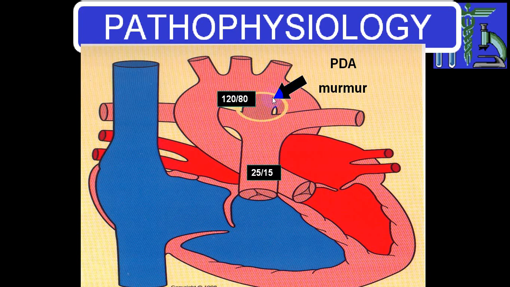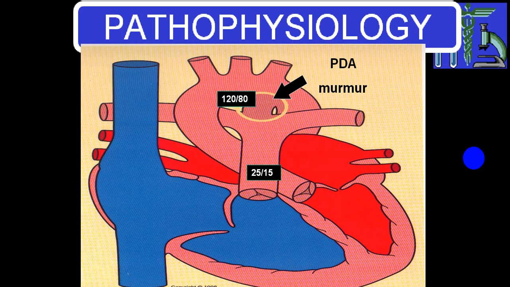So there will be a marked increase in blood flow into the pulmonary circulation, leading to pulmonary congestion. Secondary to pulmonary congestion, there is a chance of repeated respiratory tract infection, and secondary to that, pulmonary vascular changes and pulmonary hypertension.